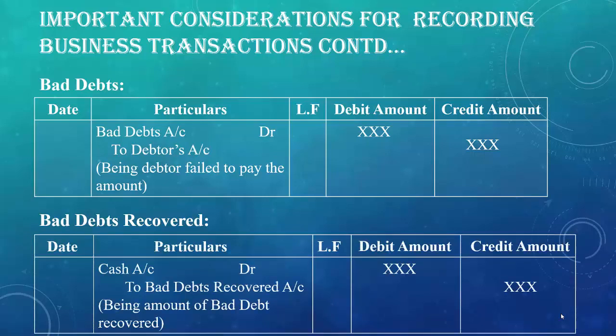Cash account debit to bad debts recovered account. Because cash is coming in, the rule for the real account will be applied on cash account, and the bad debts recovered account is a gain for the business, so bad debts recovered account will be credited as per the rule for nominal account. And after that we have to put the narration, that is being amount of bad debts recovered.